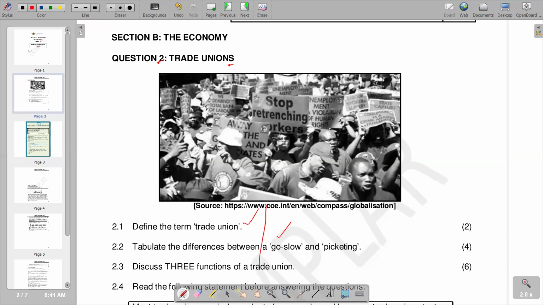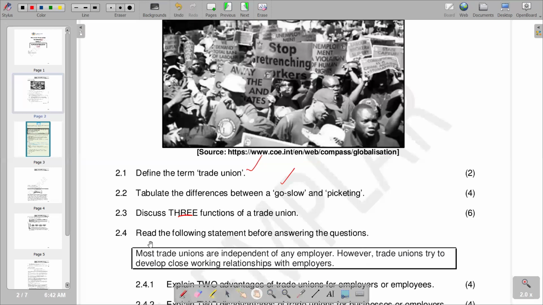Just to take note that on the previous question, the question was asking for three functions of a trade union. So we can just pick three. Our question has 6 marks, so it means each point had 2 marks. So we go to the next one, 2.4.